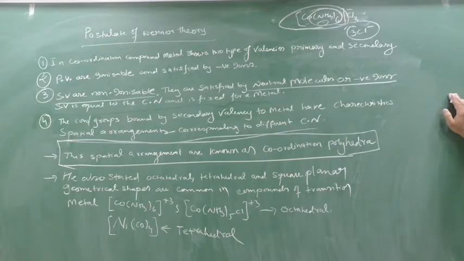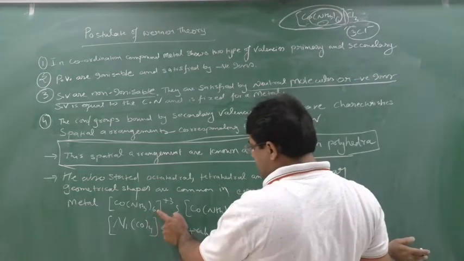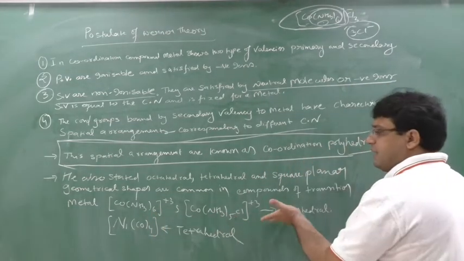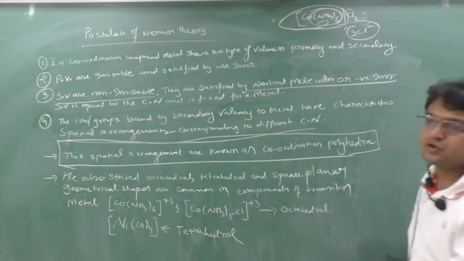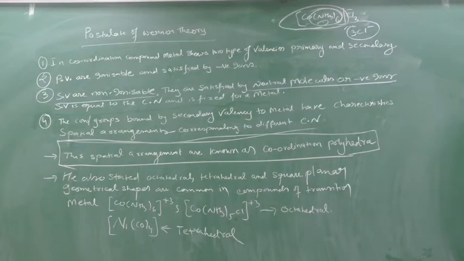He also stated that octahedral, tetrahedral and square planar geometric shapes are common in the compounds of transition metals. For example, see here the coordination number is 6, here also coordination number 6, so it will have octahedral. Here coordination number is 4, so tetrahedral, it can have square planar also. When what will come, we'll discuss in future classes.